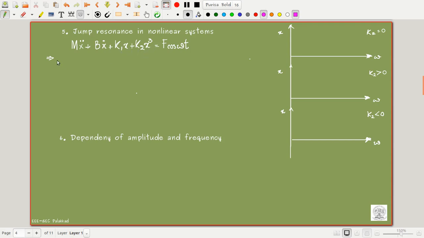So if k2 equal to 0, we know the equation is equivalent to that of a normal mass spring damper system, right? When k2 equal to 0, what is the equation? I'll write it in terms of x double dot plus b by m into x dot plus k1 by m into x equal to f by m cos omega t. This is the equation when k2 equal to 0.